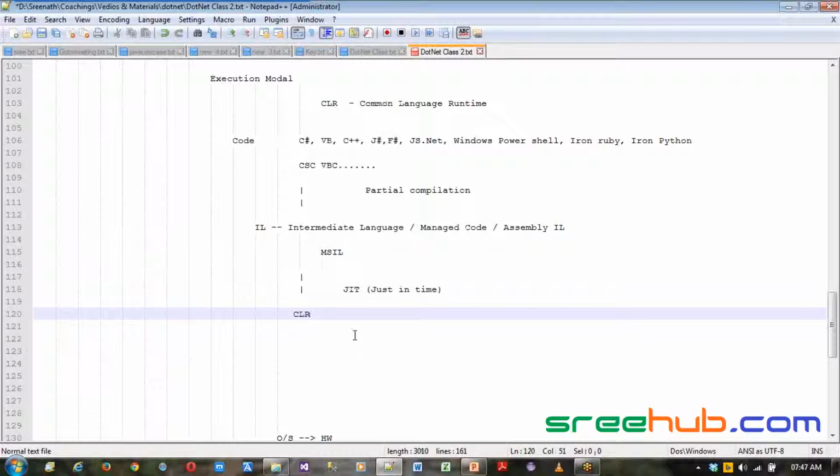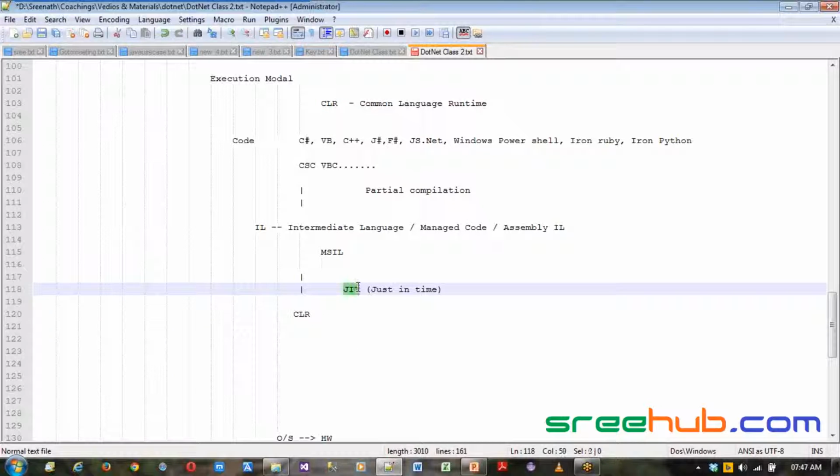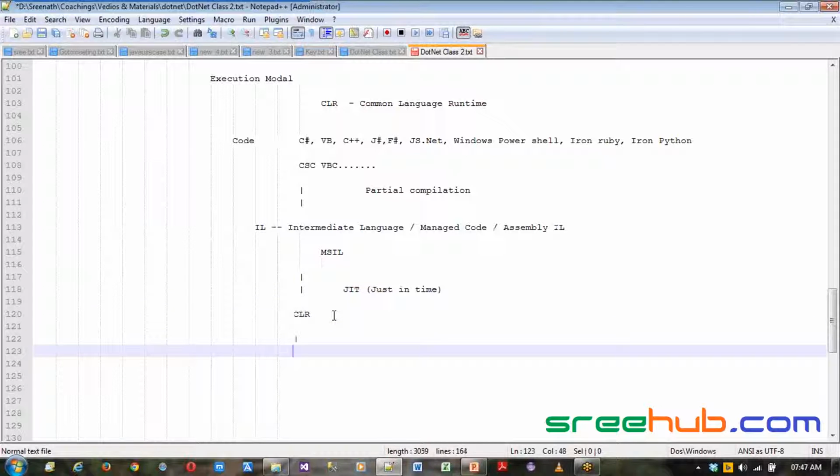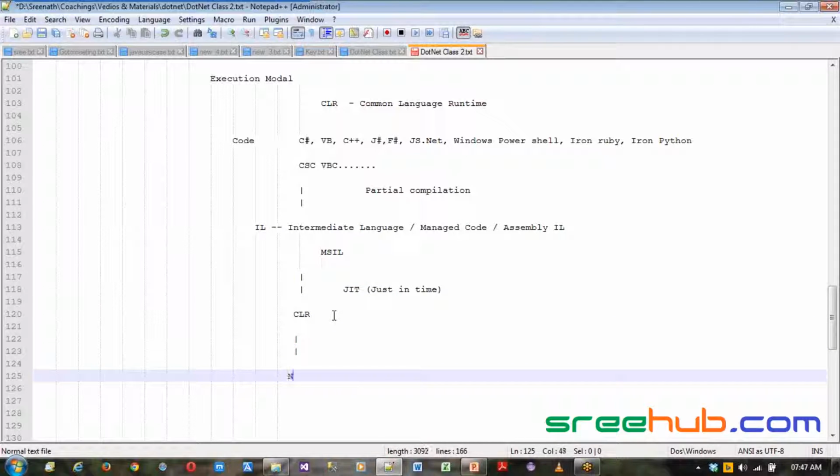CLR is a big box, and in that big box you have one simple component called JIT, which compiles your intermediate language, and it is converted to native code. Native code is nothing but code understandable by a machine, also called machine code.